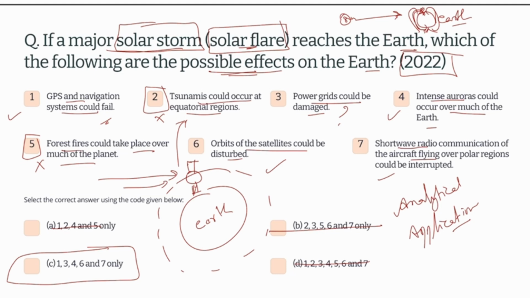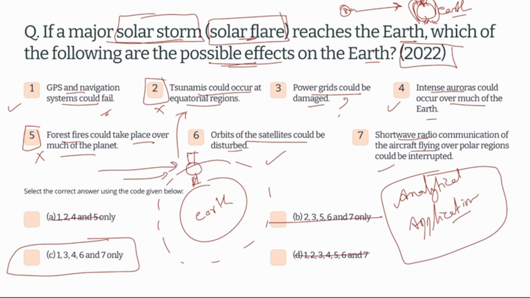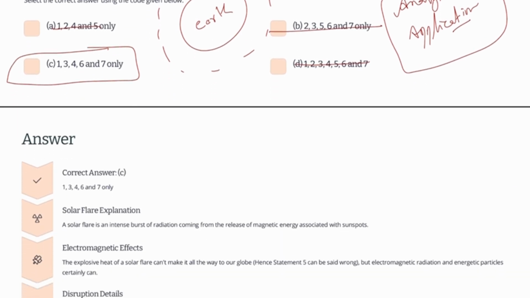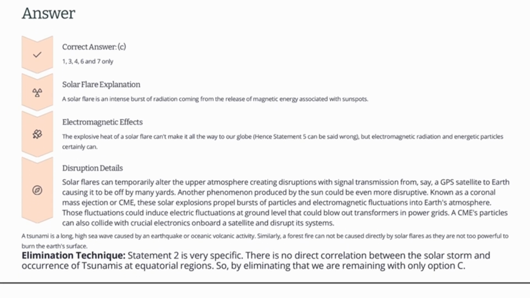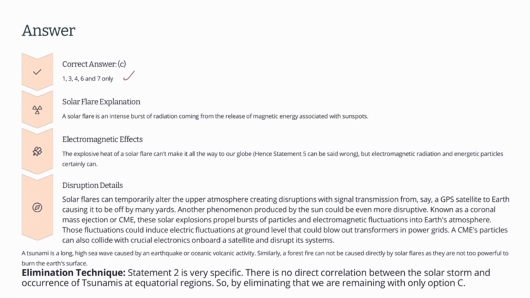Okay, so this is the thing. These types of analytical questions you can also solve by using logic, if you are able to apply these logics on the day of the exam. So the correct option is C. Solar flare. What is a solar flare? It is an intense outburst of radiation coming from the release of magnetic energy associated with sunspots.